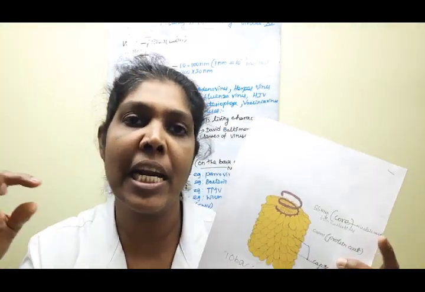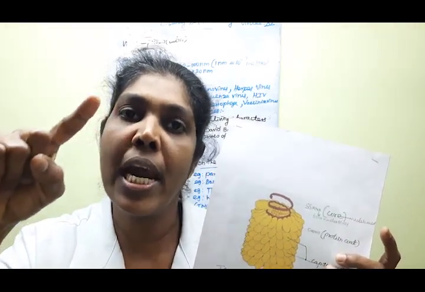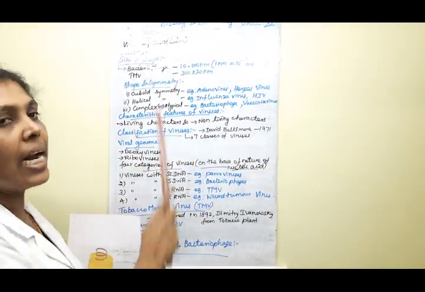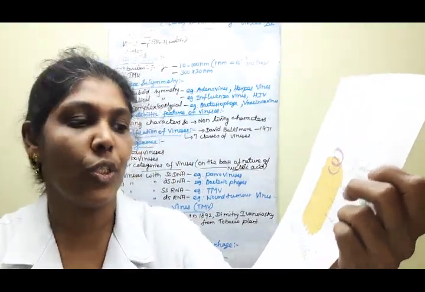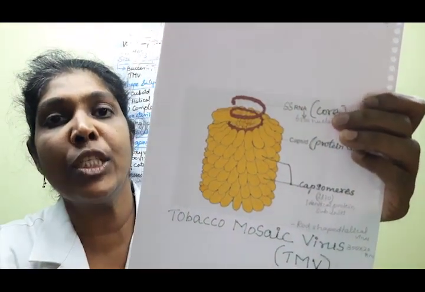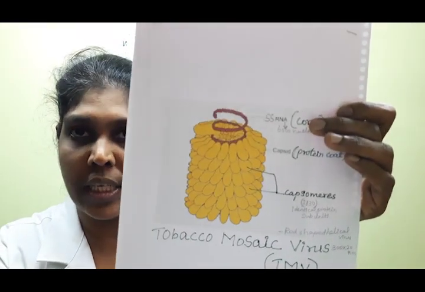The size we already learnt: 300 by 20 nm in length. The molecular weight is 39 into 10 raised to 6 Daltons, and the unit is mentioned in Daltons.